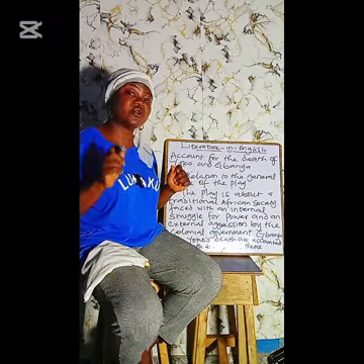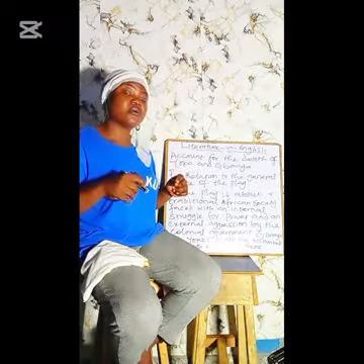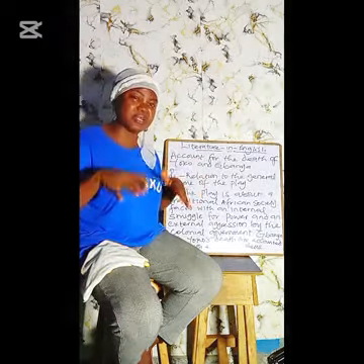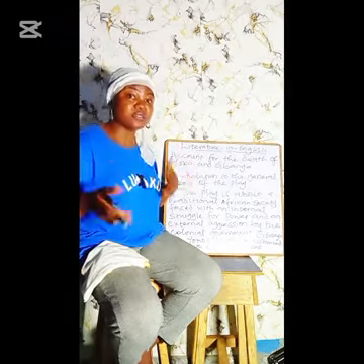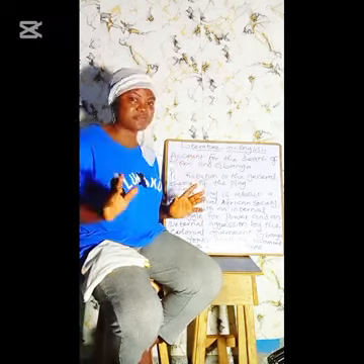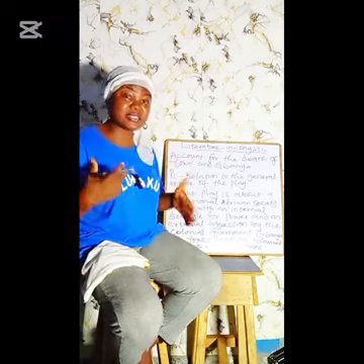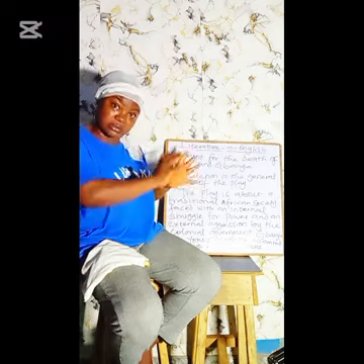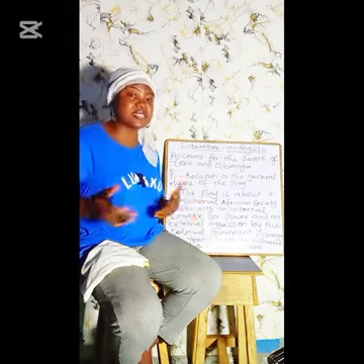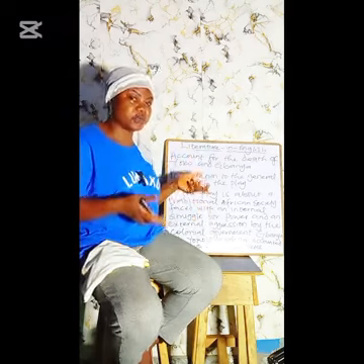If the question does not ask you on a particular theme, there's some question that would say comment on the theme or explain the theme of. That's fine. If you have such a question, explain the theme of the first paragraph in a nutshell like this. The second paragraph, you'll now be bringing other instances. I'm going to look for a question like that, and then we're going to treat it so that you understand and you'll be able to know what is expected of you to write when you see such a question.